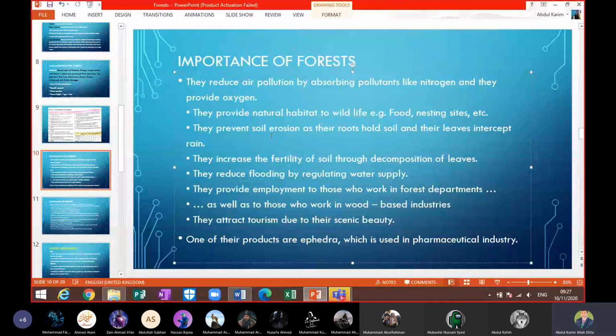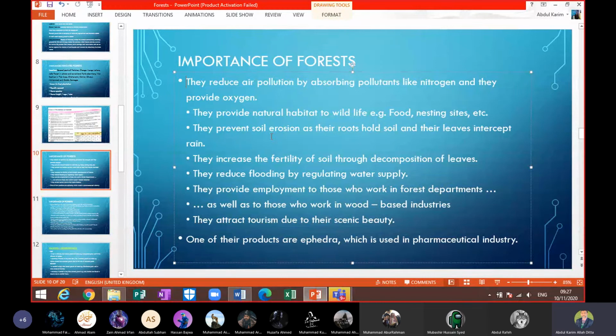Number two, they provide natural habitat to wildlife. Wildlife, in which we have animals and birds, get their food from there, plus nesting sites, meaning shelter. So many animals can get their shelter there.